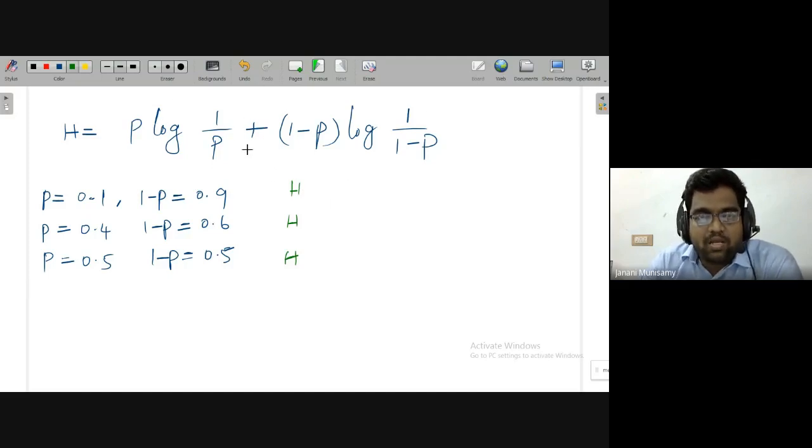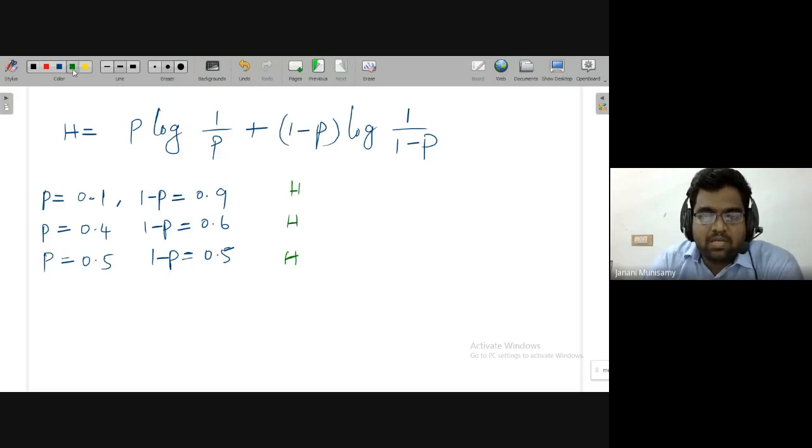Now the question here is, in which case will you get the maximum entropy? That is our aim now. So now I know the formula for entropy. Entropy depends on the probability values in a straight manner, and also on the logarithm of inverse probability. Now the question here is, at which condition will the entropy be maximum?